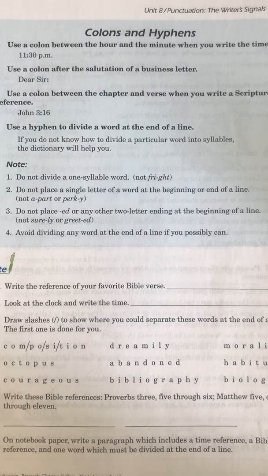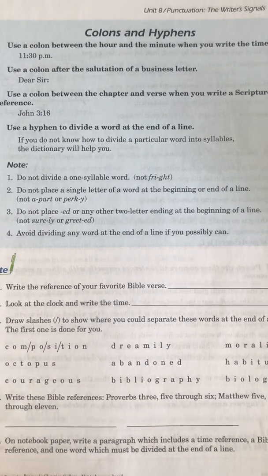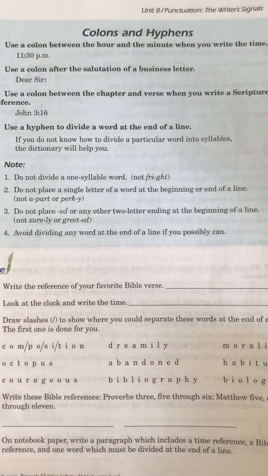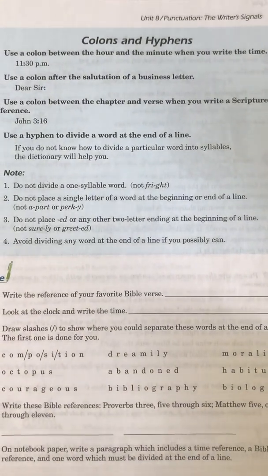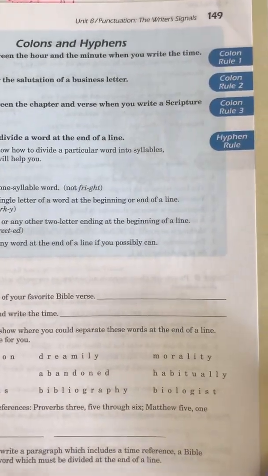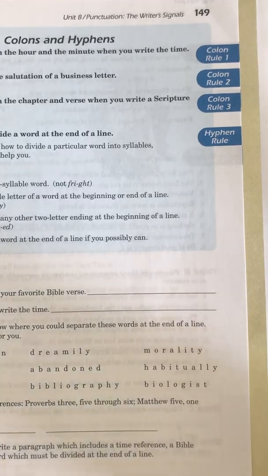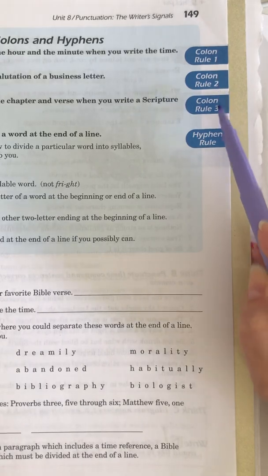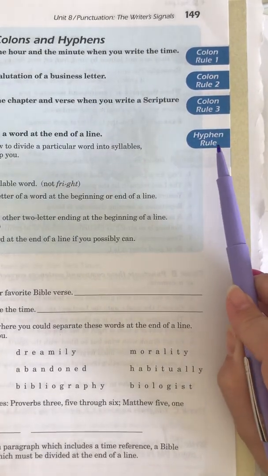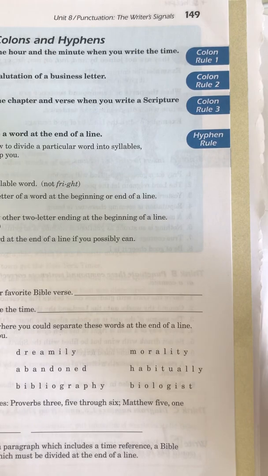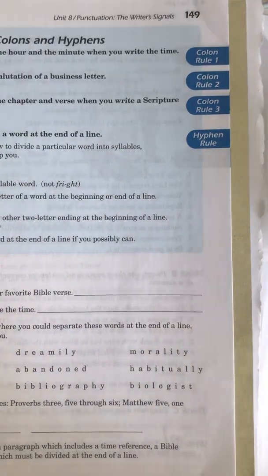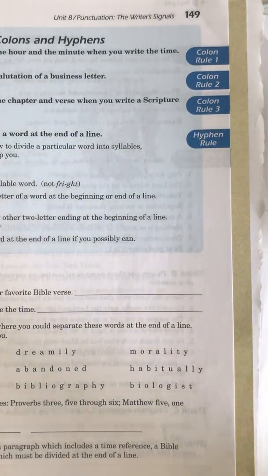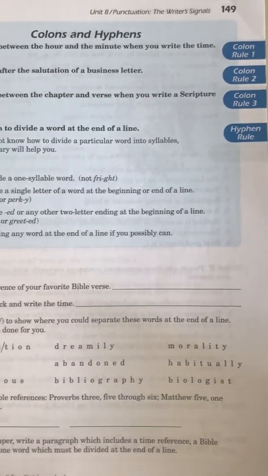So here for our language arts assignment for Monday, we are learning how to use colons and hyphens. So these are symbols that we're going to be using in writing and often symbols that we see when reading. And notice here that just like with the commas, we have rules. So here we have colon rule number 1, 2, 3, and then we have a hyphen rule. And remember, it's always important to take note of these rules because we get quizzed on them later and they're very important for our exercises.